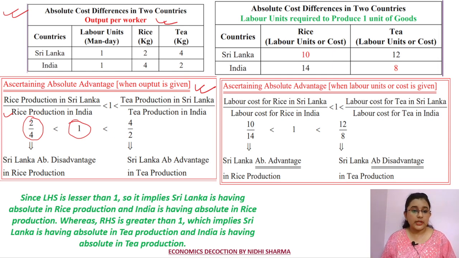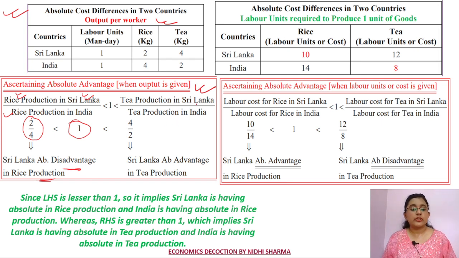But since 2 by 4 is less than 1, we can say that Sri Lanka is having an absolute disadvantage in rice production, because in the numerator we have Sri Lanka and here we have rice.